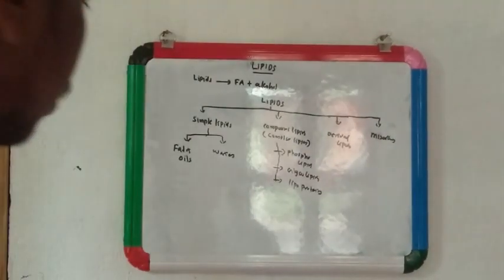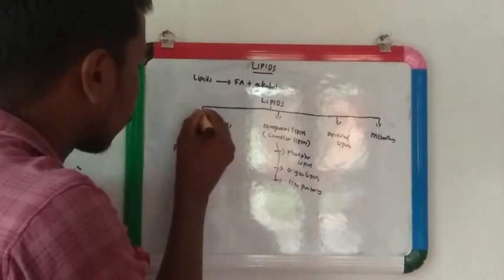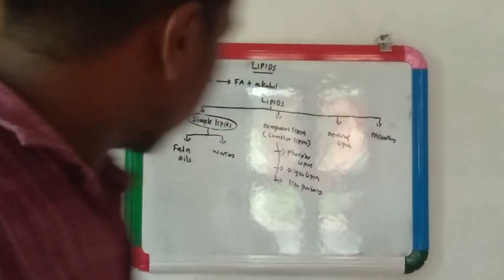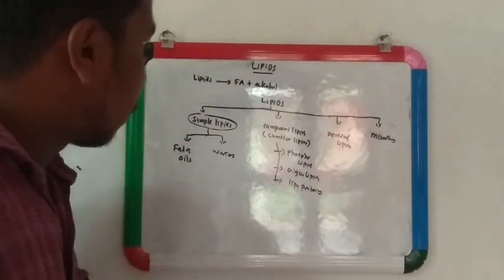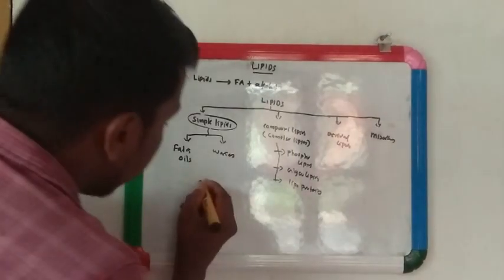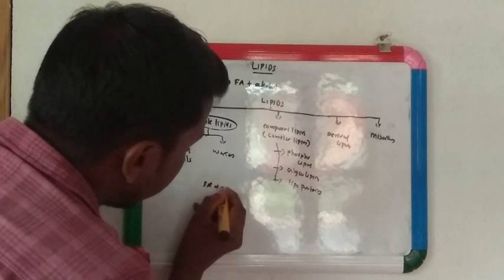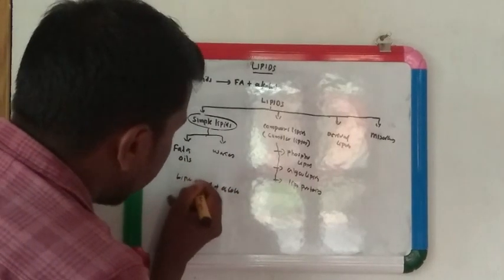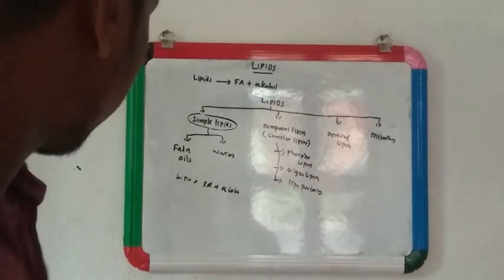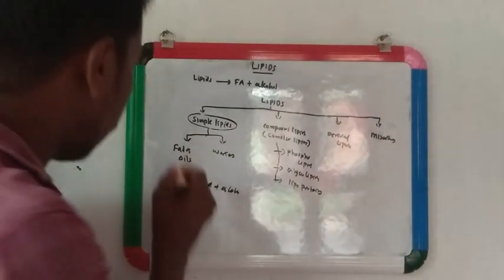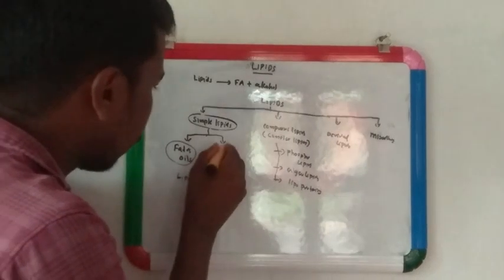Coming to simple lipids. I already told you that lipids are the esters of fatty acid with alcohol. So simple lipids are the esters of fatty acid with alcohol. We can classify this into two, that is fat and oils and waxes.